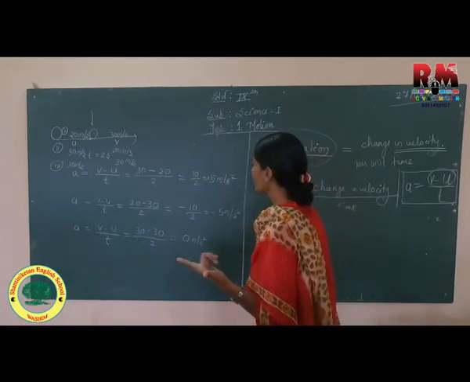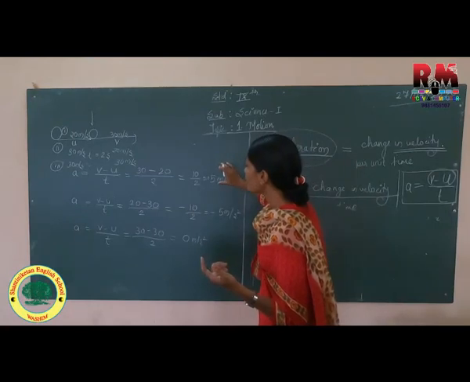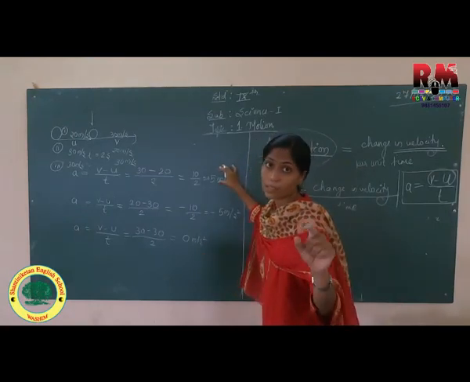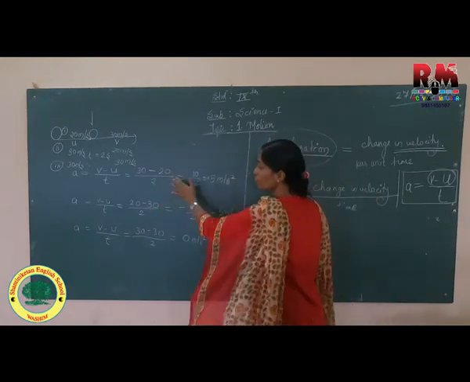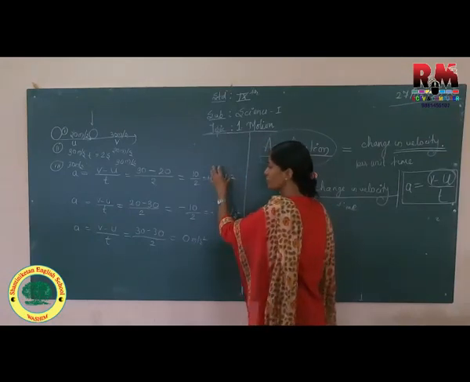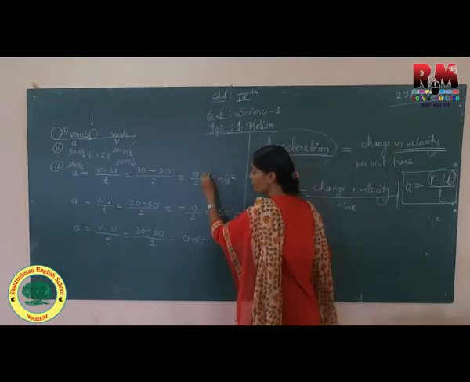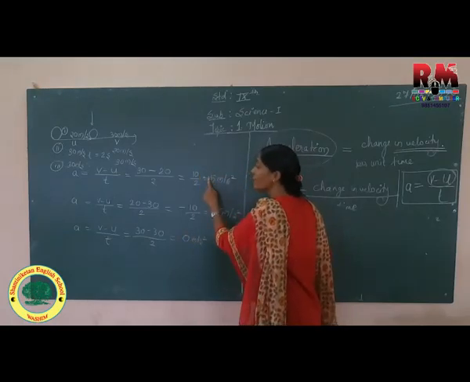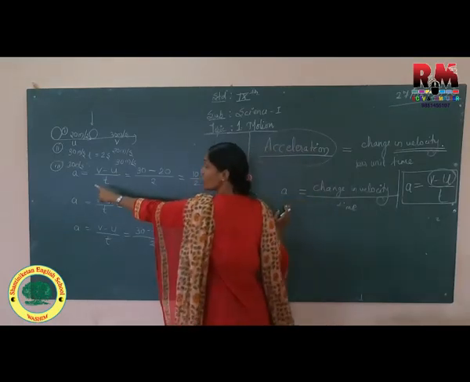Now, positive acceleration when we are getting, this is the important point. Why I have gone through this problem? Because the important part to know is we are having positive, negative and zero. When comes always positive acceleration?